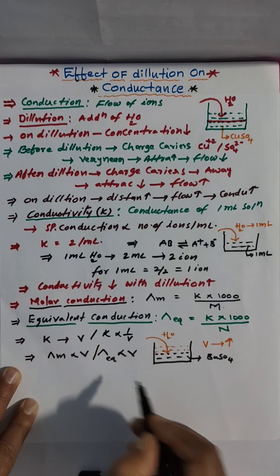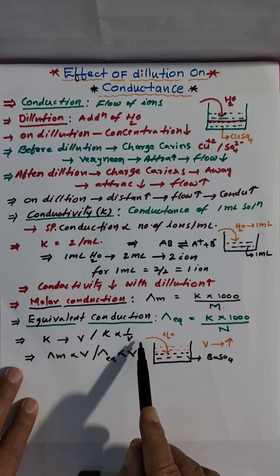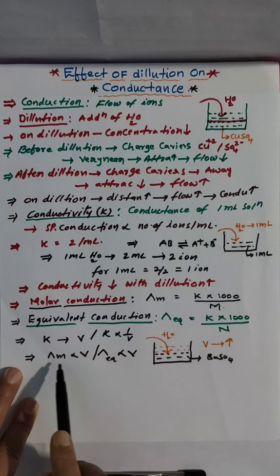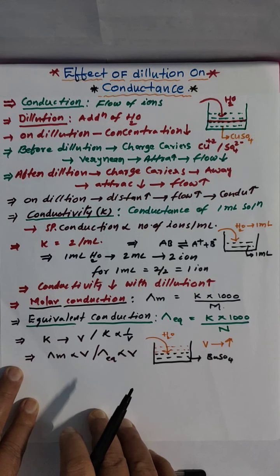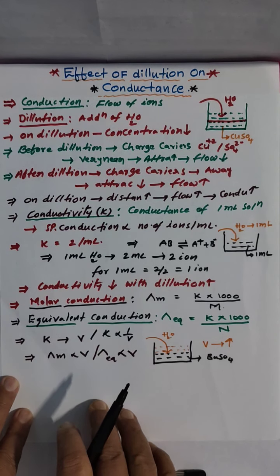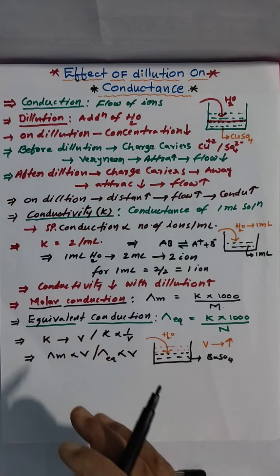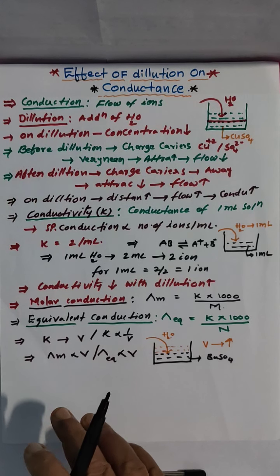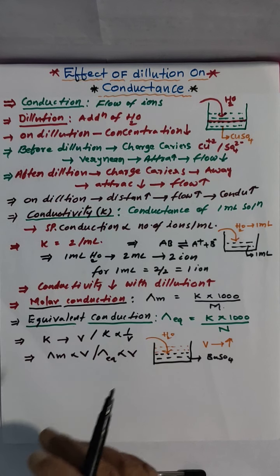K is inversely proportional to V. Means conductivity is inversely proportional to volume and dilution. But molar conduction and equivalent conduction are directly proportional. This is practically observed. So conductivity decreases on dilution, but molar conduction and equivalent conduction are going to increase.